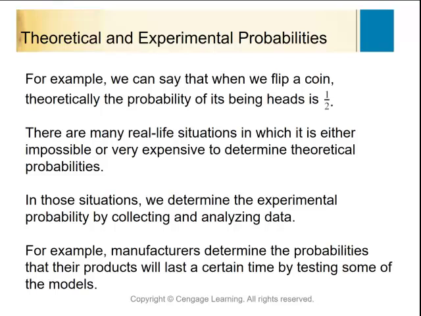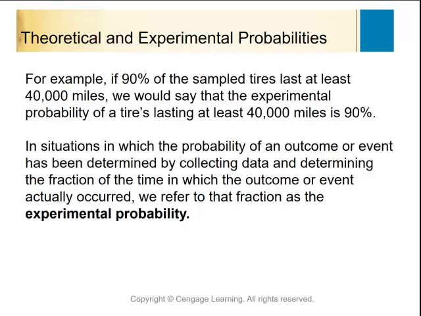So when we're looking at theoretical probabilities, that's rolling dice, flipping a coin. Those are very typical ones that we start out with, pulling marbles out of a bag. When we're first looking at probabilities, we look at those sorts of things first. And here is the slide talking to us about the experimental probability and collecting data with those tires that we looked at before.